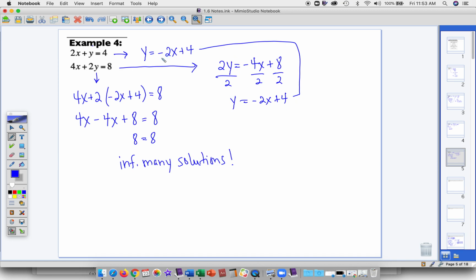Which means these are the same two lines, which means all points on that line are solutions. So there's infinitely many points on a line, so there's infinitely many solutions to this system.